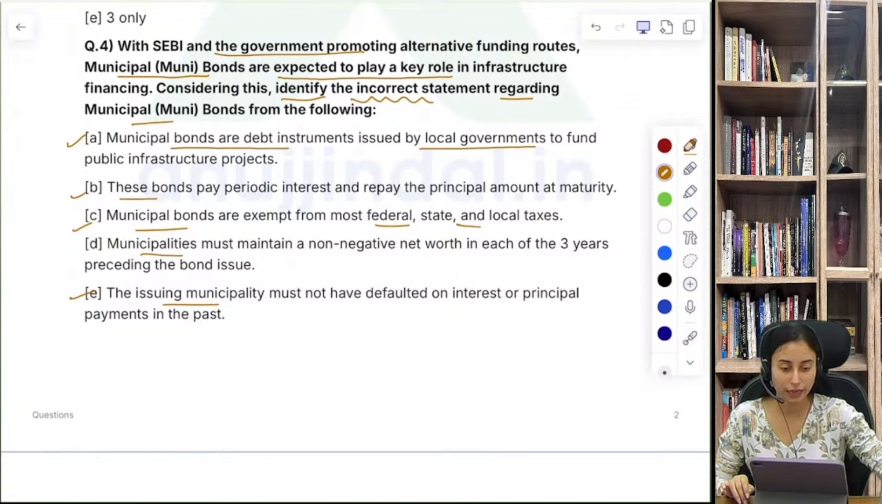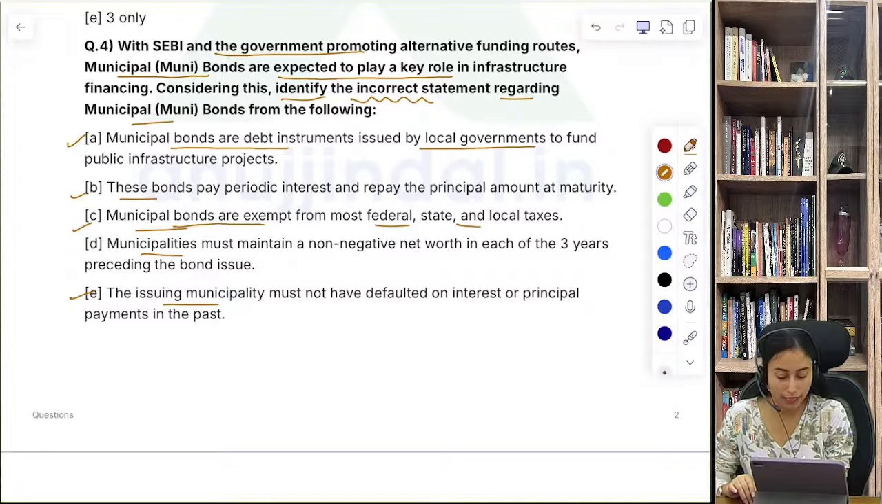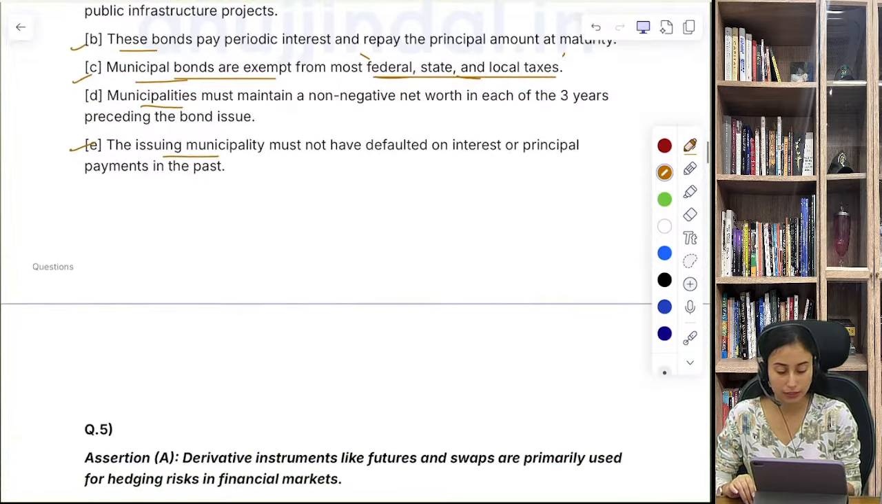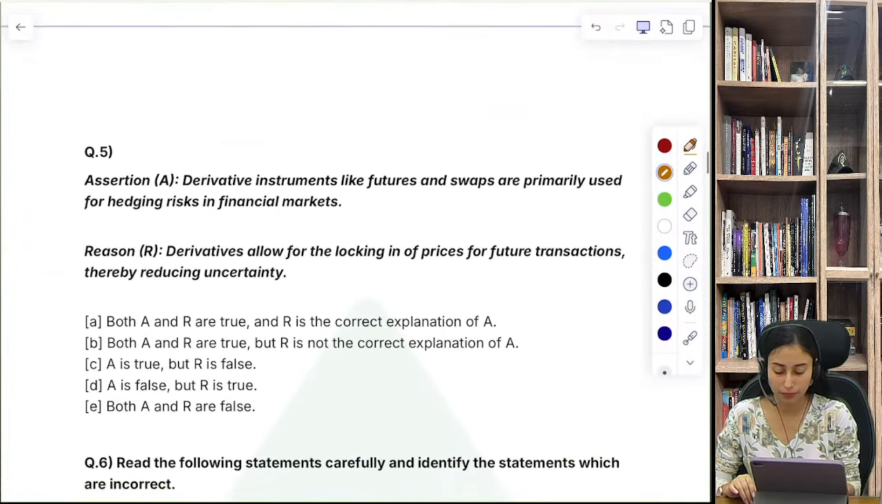So C is the right answer in this case. Why? Because municipal bonds are not exempted from federal, state or local taxes. So you have to remember this point, that they are not exempted from any kind of taxes.